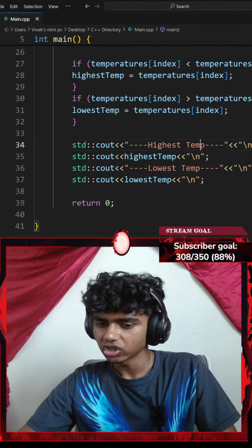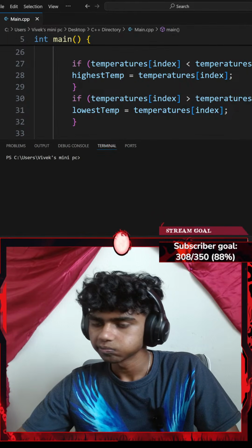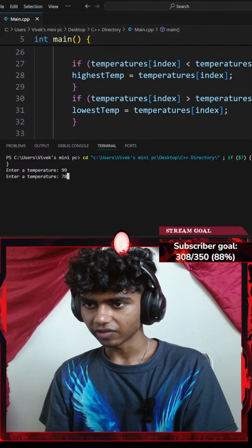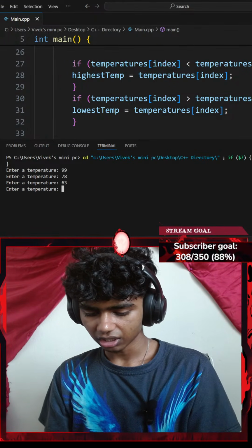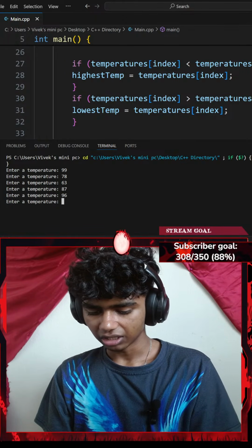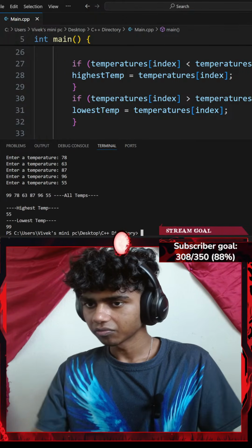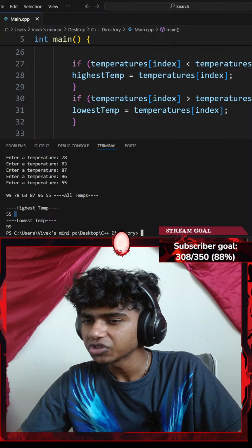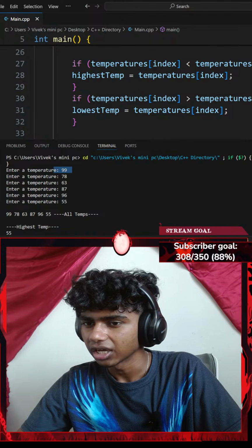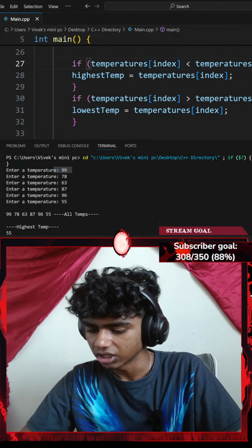What happens if I hit Control S to save the code and run the command? Okay, let's see. Let's add a few temperatures. 99, 78, 63, 87, 96, maybe, I don't know, 55. There we go. Highest temperature 55, lowest temperature 99. Lowest is 99. Okay, I think I just need to switch these.